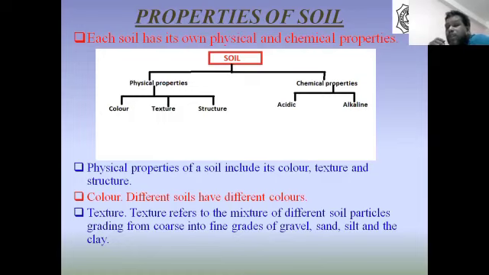it has been divided into two: acidic soil and neutral or alkaline soil. Chemical property has been divided into acidic soil and alkaline or neutral soil. Now, acidic soil means these soils have low lime content, whereas alkaline or neutral soil, these soils with high lime content, are called alkaline soil. The soils which have more and more contents of lime are called alkaline soil.